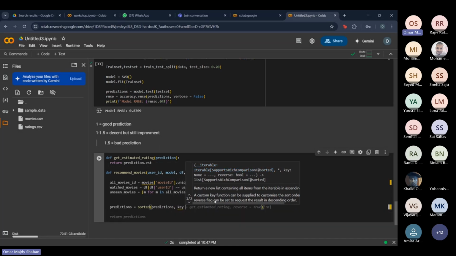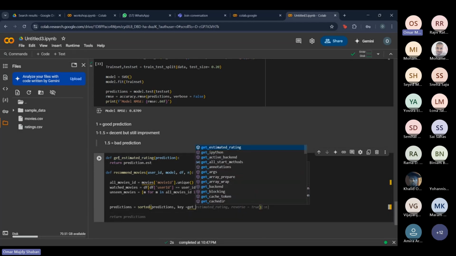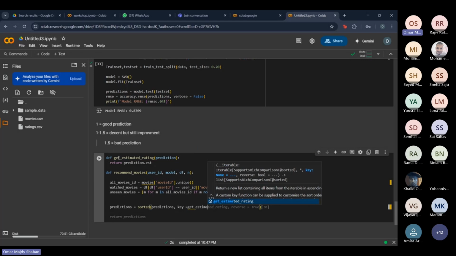And we're going to use a key for these predictions. This is why we have this first method that we made. So we're gonna call this method first, get estimate score rating.